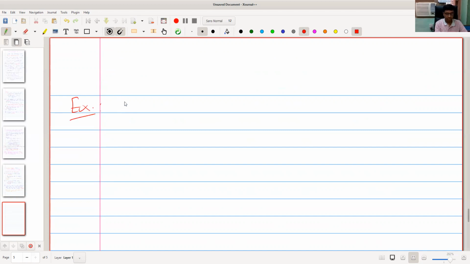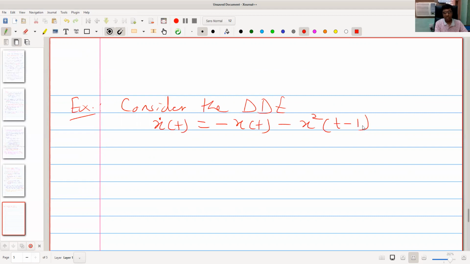Consider the delay differential equation x dot of t equal to minus x of t minus x square of t minus 1. Okay, tau is equal to 1 here.